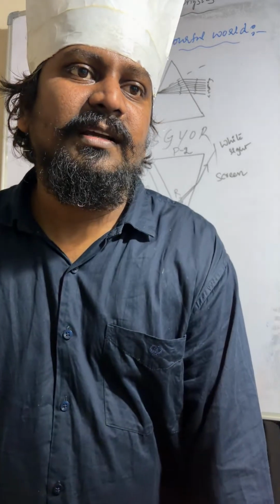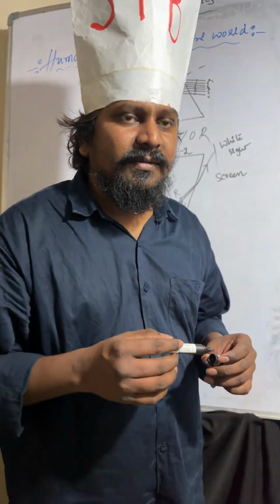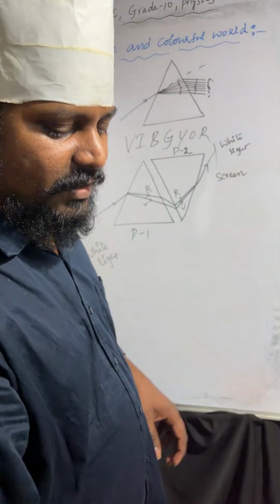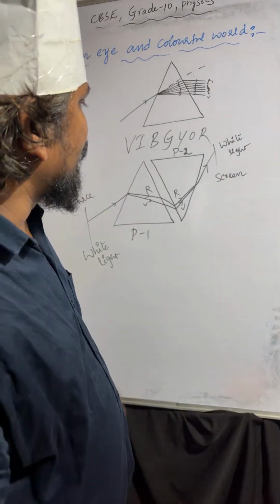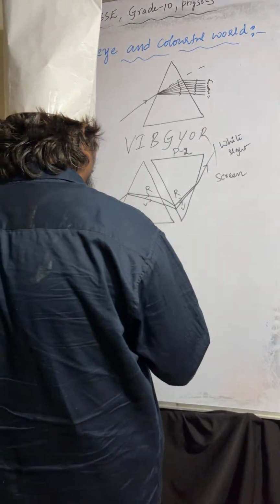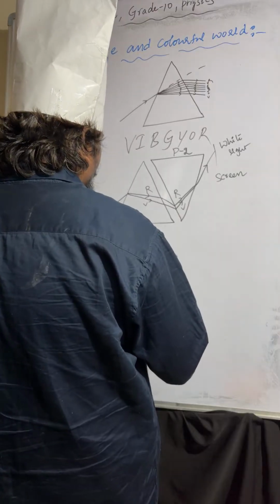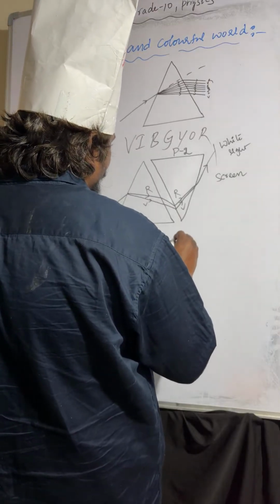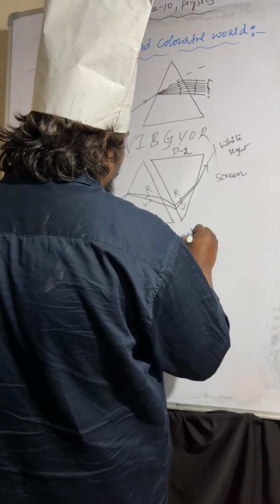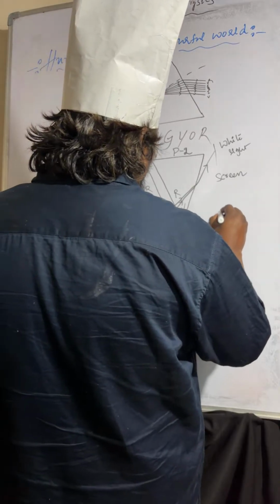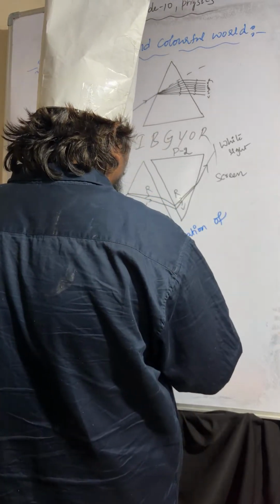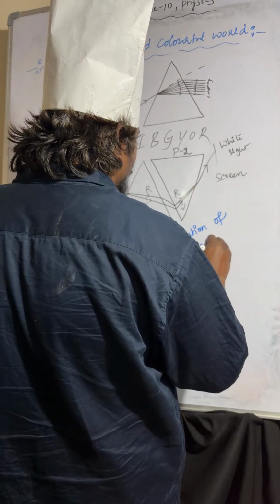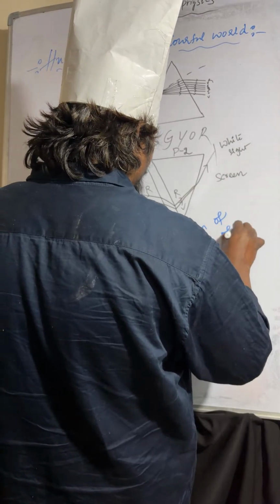I hope it is very clear. Next, you can observe this is the recombination of the spectrum of white light.